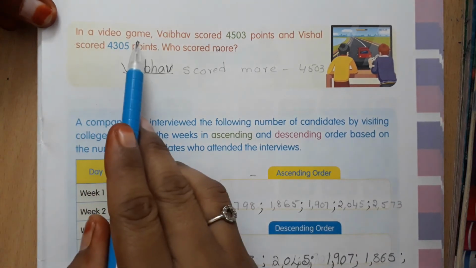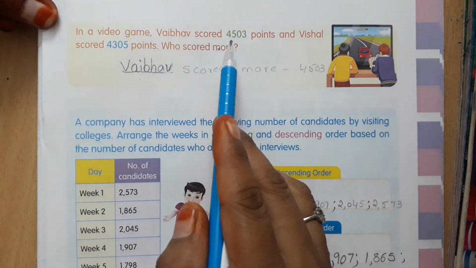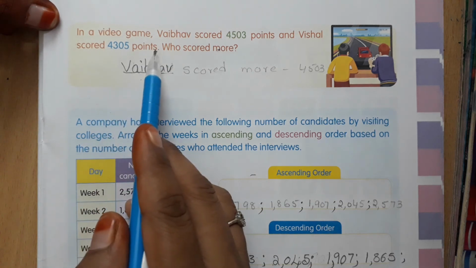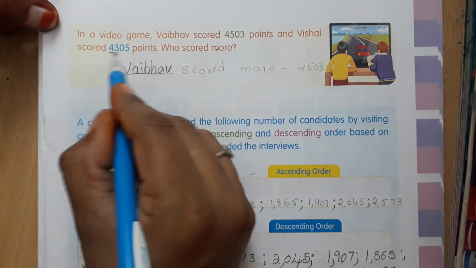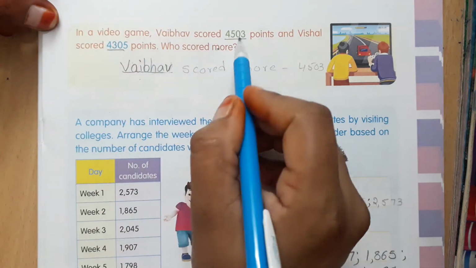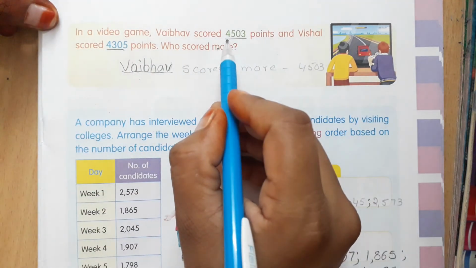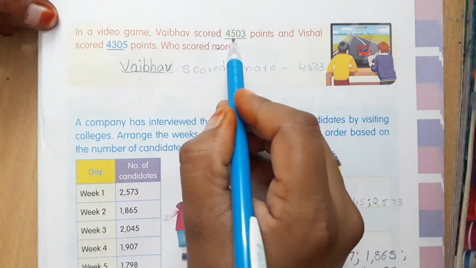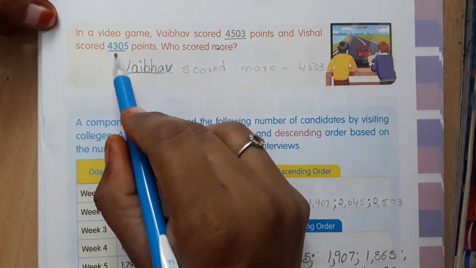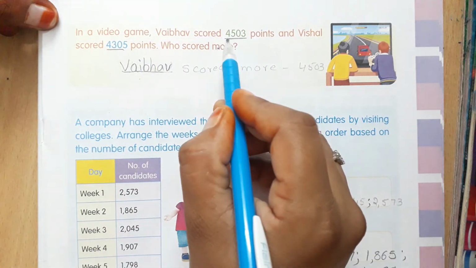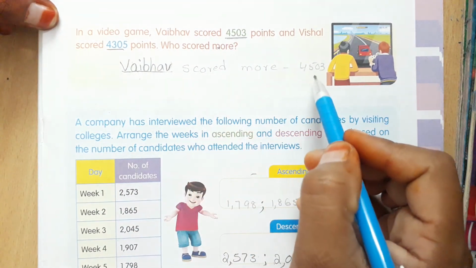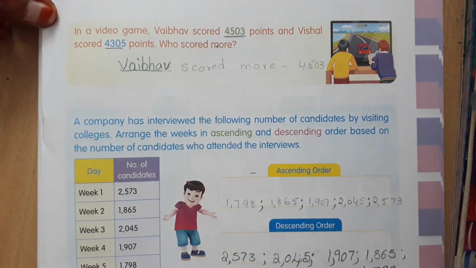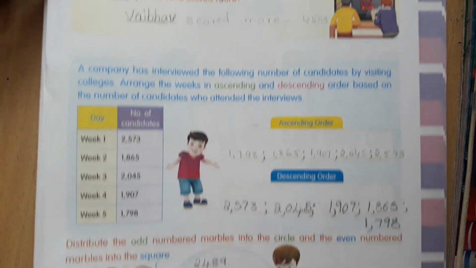Next, in a video game, Vaibhav scored 4,503 points and Vishal scored 4,305 points. Who scored more? So compare these numbers, children. Both are 4-digit numbers. Now check the extreme left digit, 4, 4, both are the same. Next compare the hundreds place, 5, 3. Which is the biggest one? 5 is the biggest one. So 4,503 is the biggest number. Vaibhav scored more. So who scored more here? Vaibhav scored more.